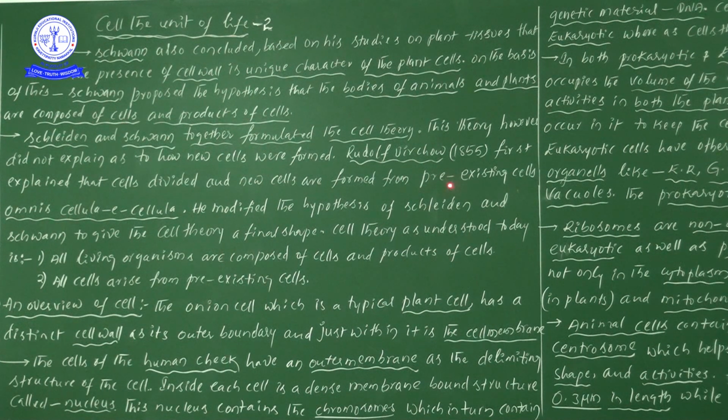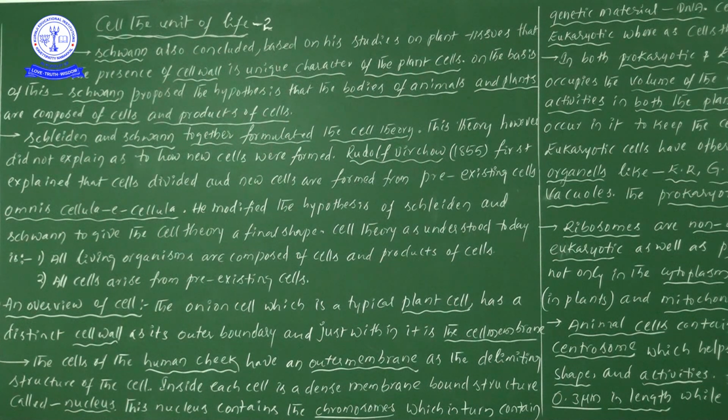Next one, when new cells are formed from the pre-existing cells, in another language we call it omnis cellula e cellula. Here new cells are formed from the pre-existing cells.